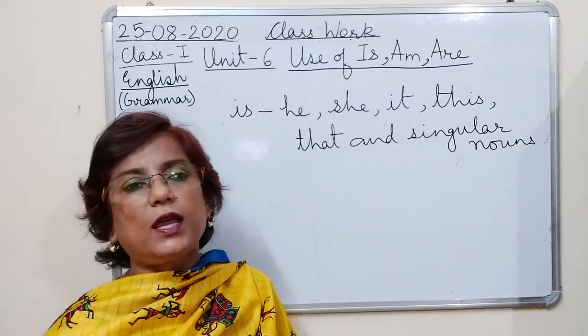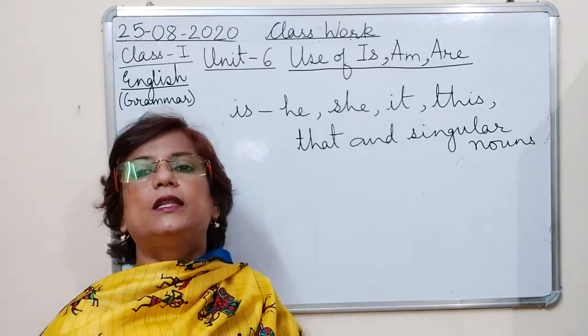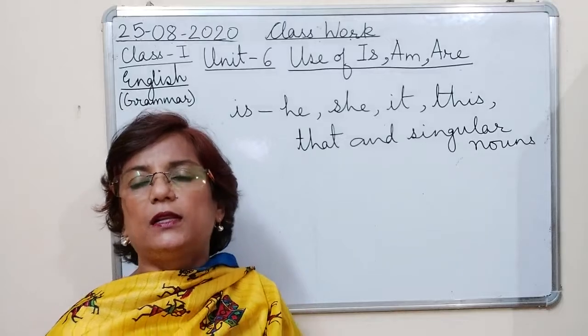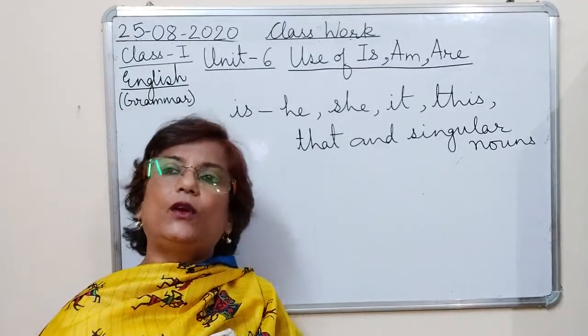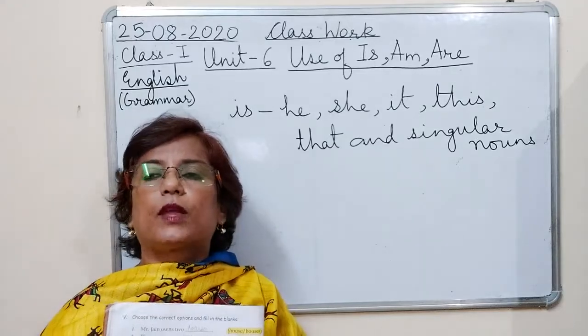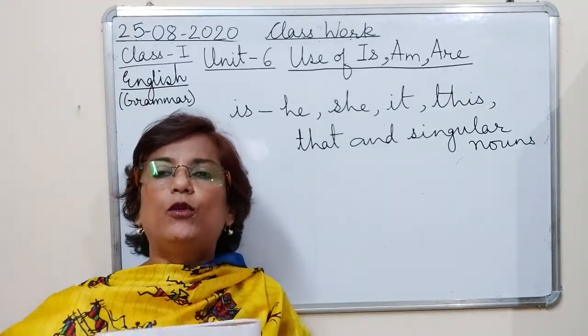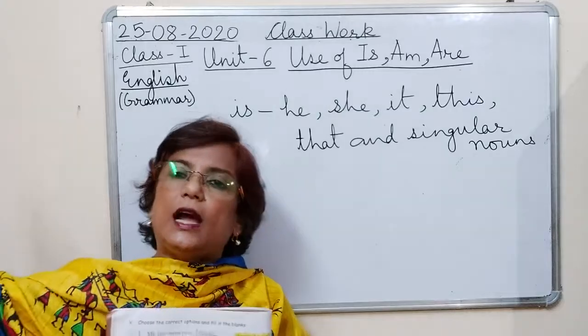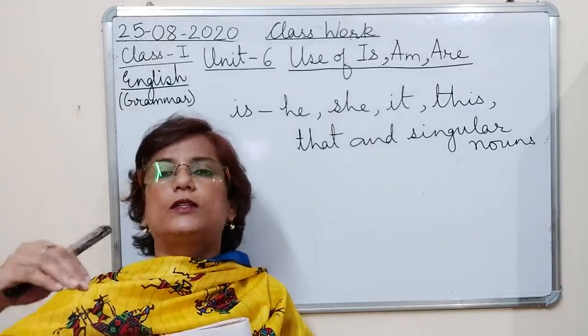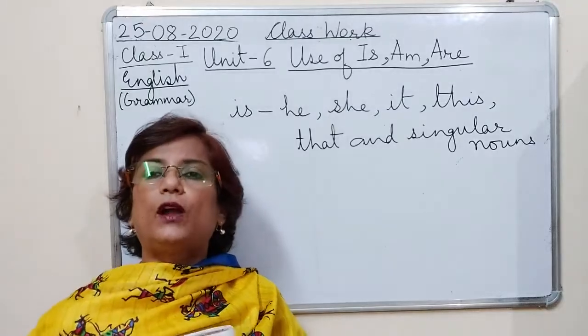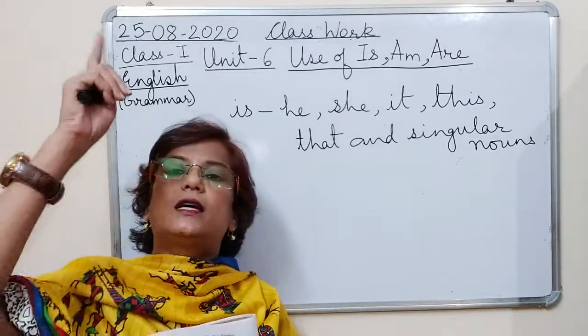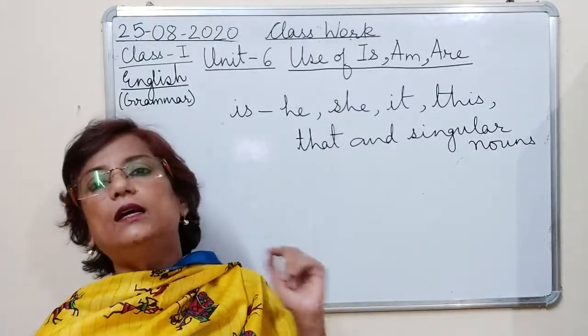So what do you say? This is my book. This is my pencil. This is my pencil box. क्लास में आप बैठे हो, outside you can see someone, आपको कुछ बाहर दिख रहा है, that is a tree, because that is class से थोड़ा दूर है, so that is a tree. That is a kite, that is a bird.